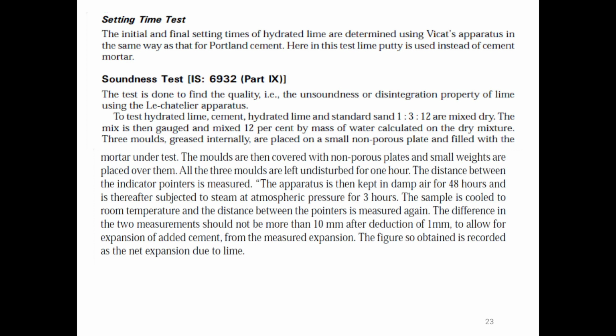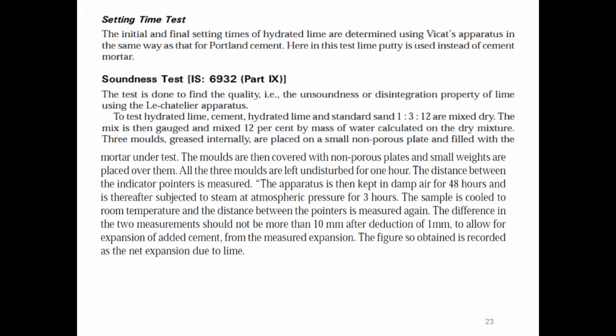The mix is then gauged with 12% by mass of water calculated on the dry mixture. 3 moulds greased internally are placed on a small non-porous plate and filled with the mortar under test. The moulds are then covered with non-porous plates and small weights are placed over them.